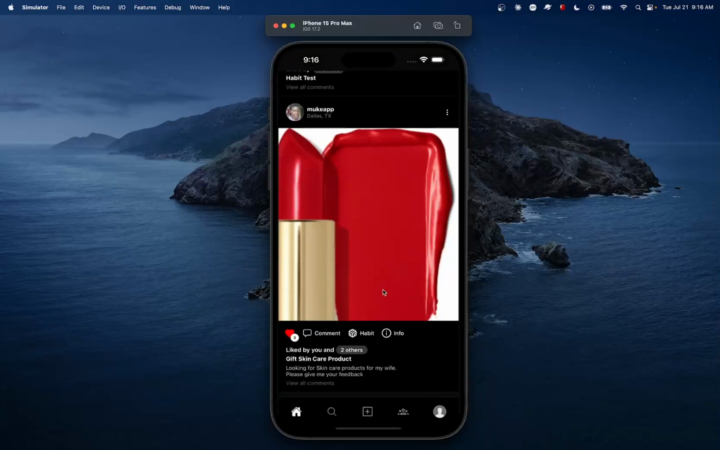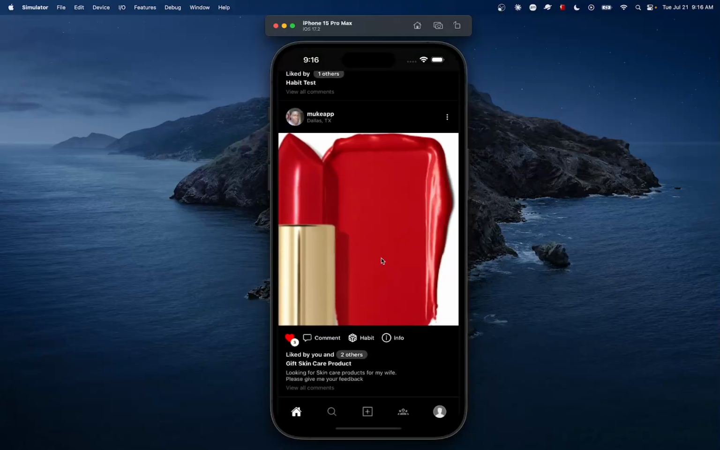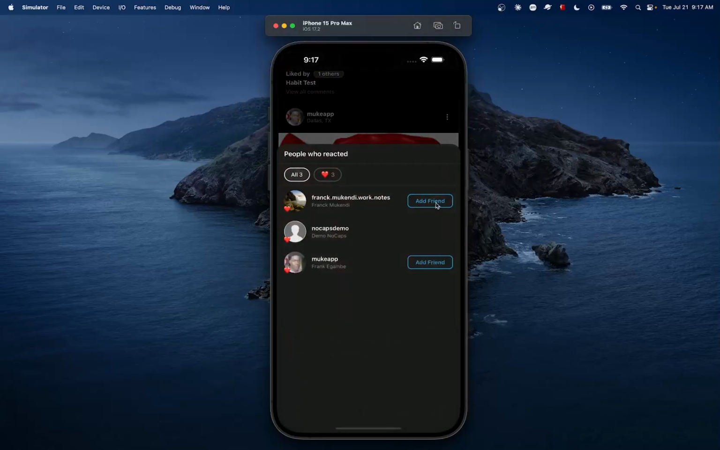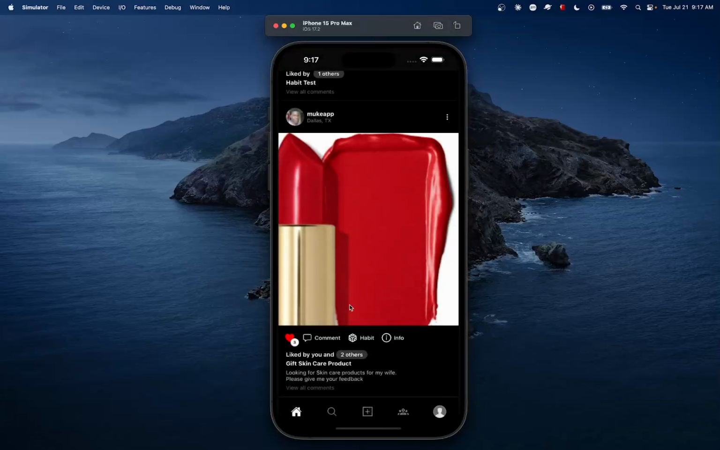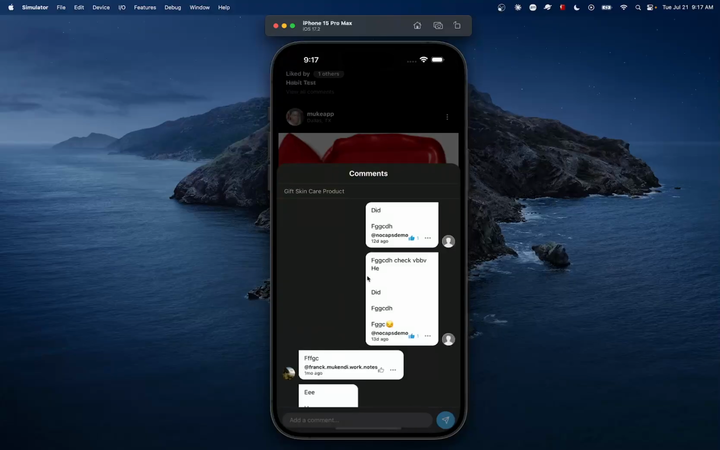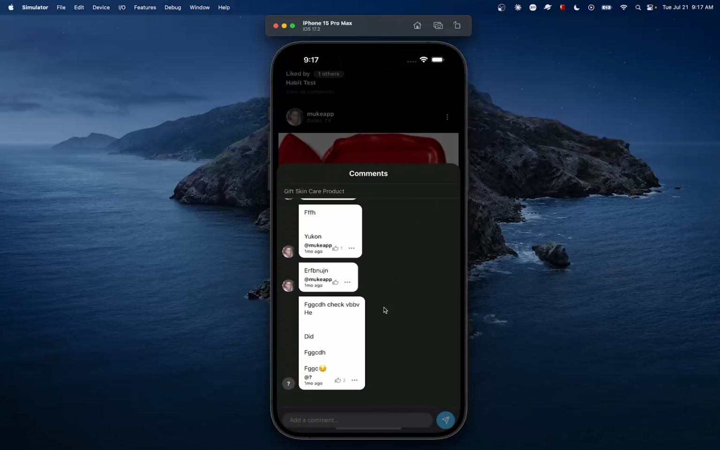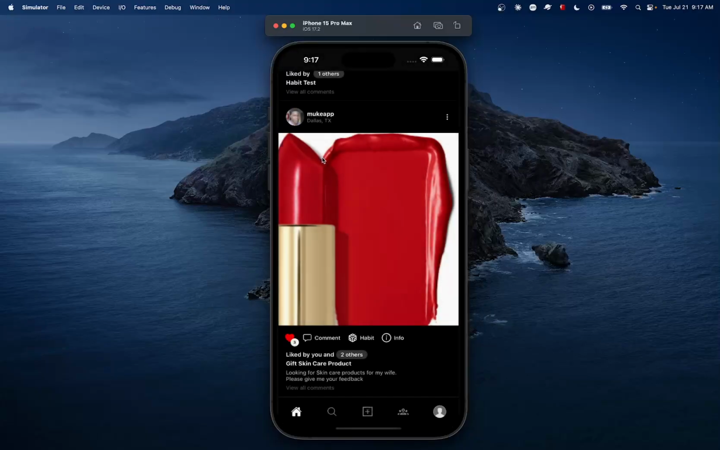Based on that, there are a few things I can do. I can like this post, and I can send him a friend request. I can also comment on this post.